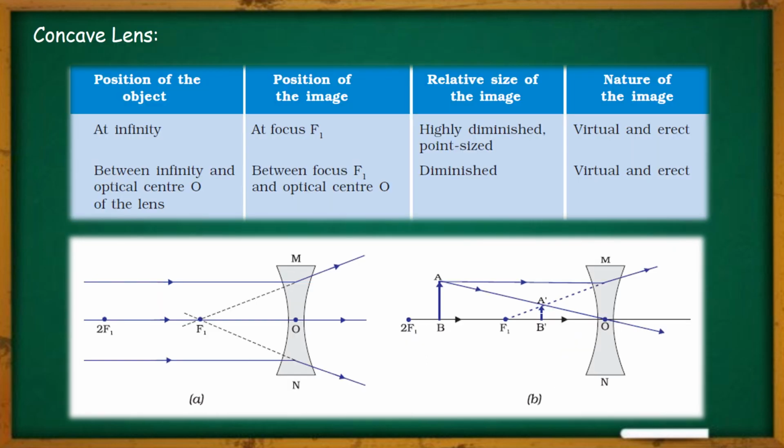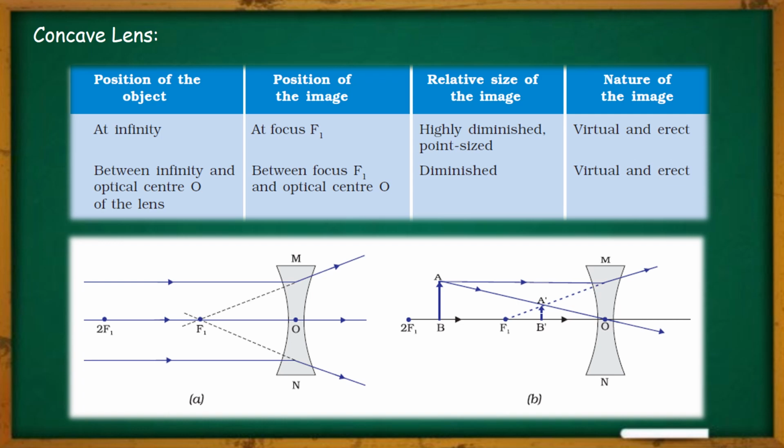Now let us know about the image formation in case of a concave lens. In case of a concave lens, we have only two different positions. One is at infinity, another one is between infinity and O. If the object is placed at infinity, as in the first figure, then the image will be created at focus point F1.